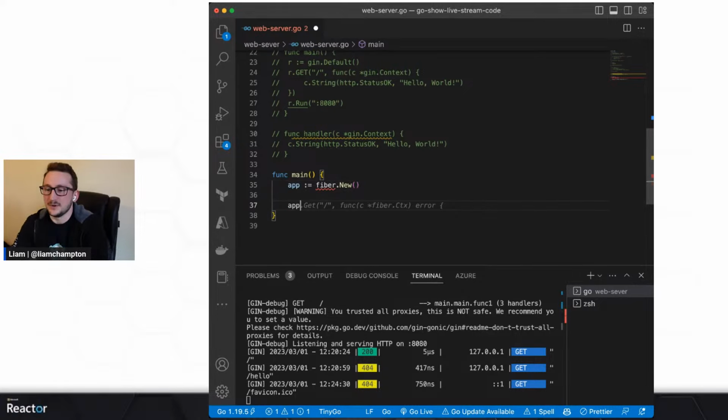Then I'm going to do app.Get, very similar to what we've done previously. They're all very much the same when it comes to this. You have your different routing. If anybody's used to writing Node Express, which is where I actually came from as a developer myself, it's actually a really good way to get into routing in Go as well. Fiber is very, very similar to Node Express.